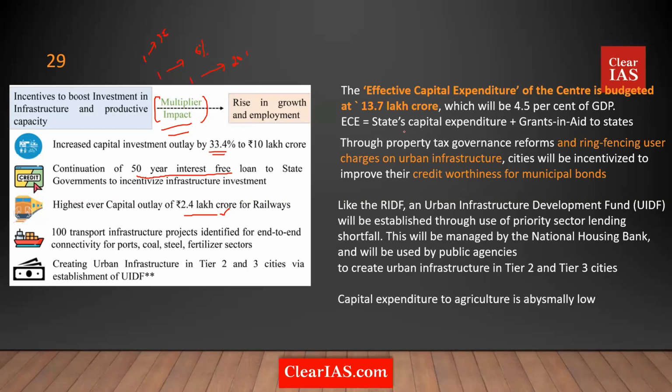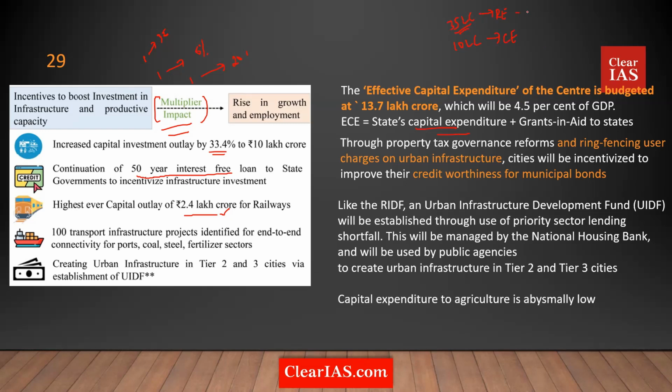Effective capital expenditure is the capital expenditure of the union government plus the portion of the grant that is used for the creation of capital expenditures. In the earlier example, if you remember, we had something like 35 lakh crore as our revenue expenditure and something like 10 lakh crore as our capital expenditure.